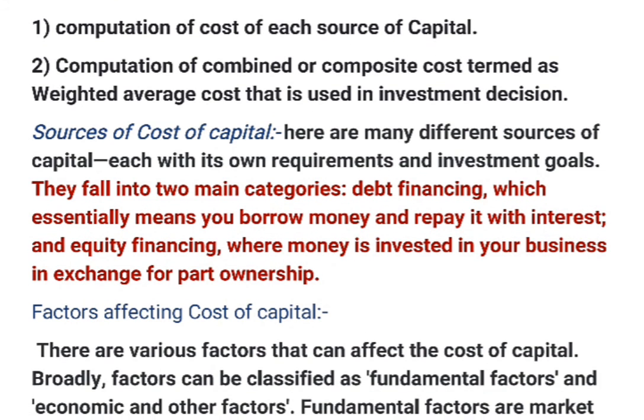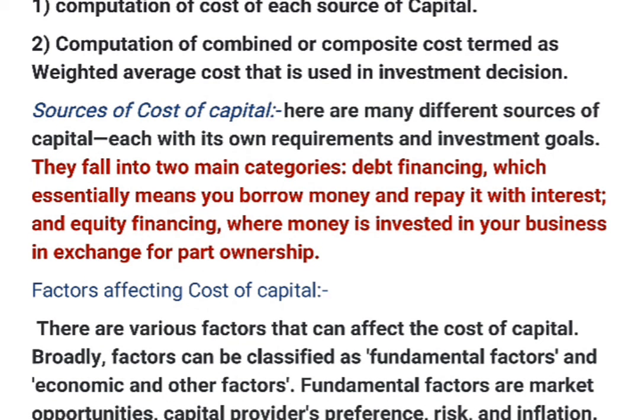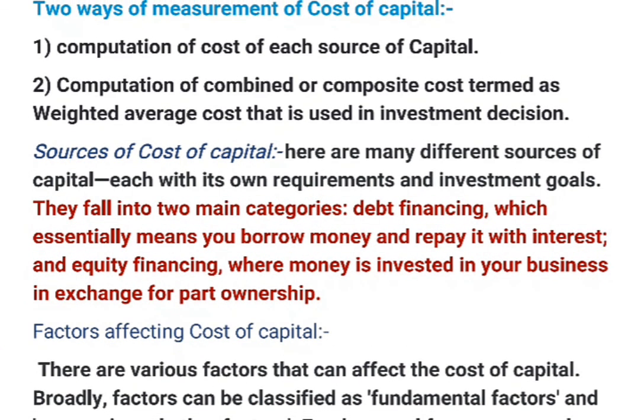Then the second main way to measure cost of capital is computation of the combined or composite cost, termed as weighted average cost of capital, which is used in investment decisions, or we can say it is used in capital budgeting decisions also. So there are two main ways by which we can calculate cost of capital. First of all, by calculating the cost of each separate source separately, and second, computation of the combined, composite or weighted average cost of capital.